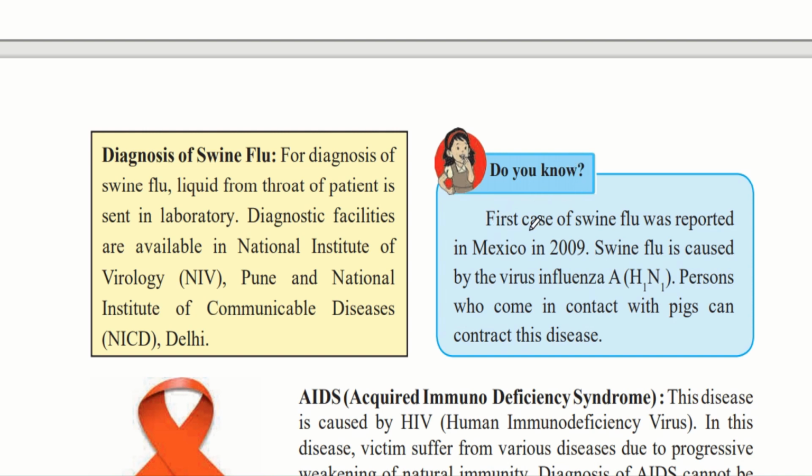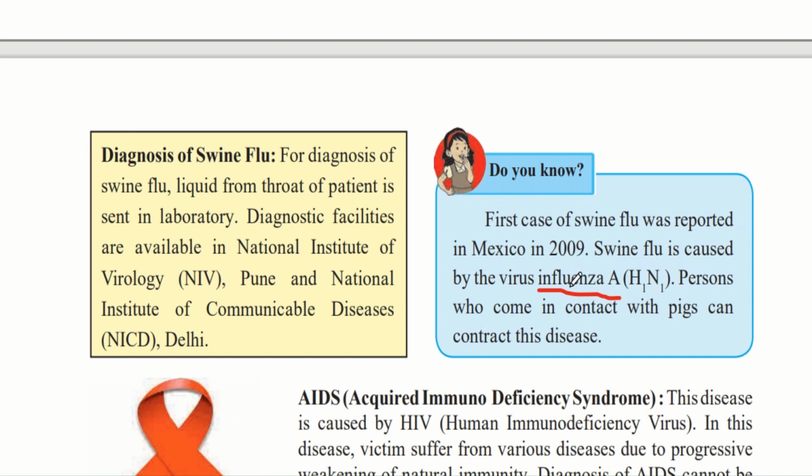Do you know the first case of swine flu was reported in Mexico in 2009? Swine flu is caused by the influenza virus. The virus that causes swine flu is called influenza A, and it is the H1N1 type. There are different types of influenza viruses, and it can be any type. This virus was the H1N1 type. Persons who come in contact with pigs can contract this disease. Because this disease was transmitted between pigs and humans, people like farmers who come in contact with pigs have a higher chance of contracting this disease.